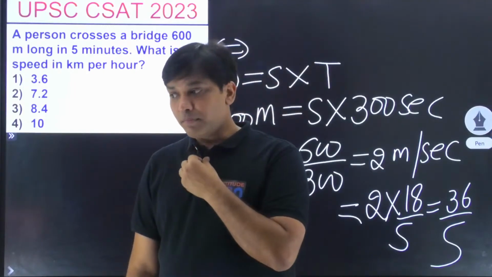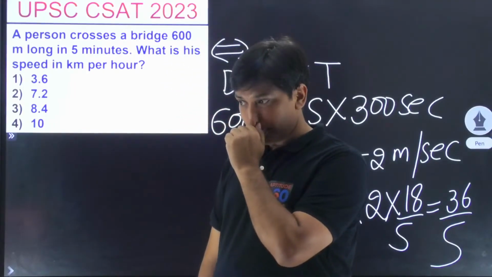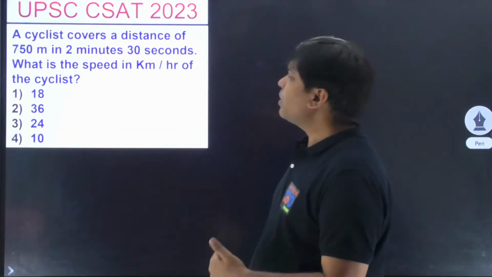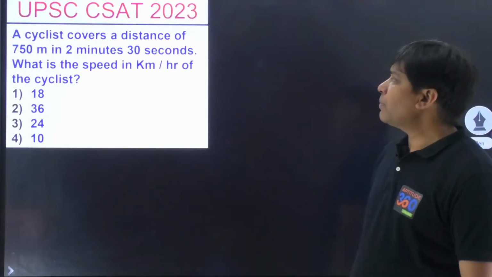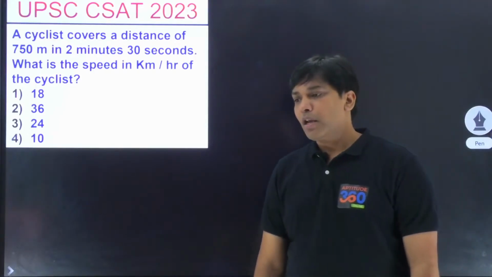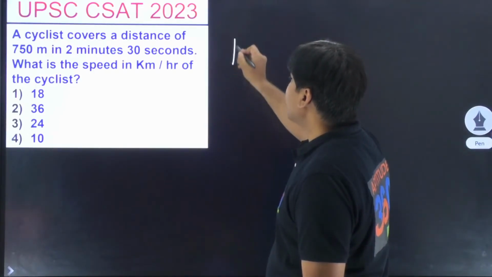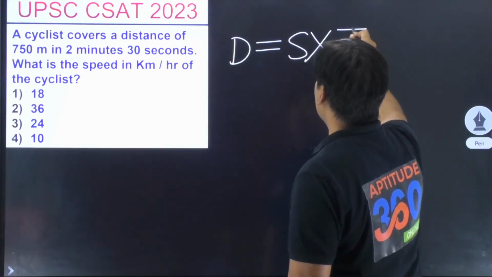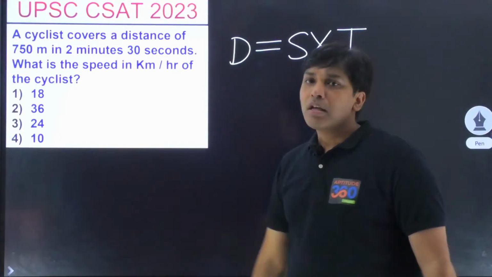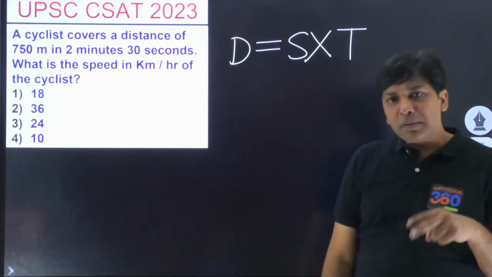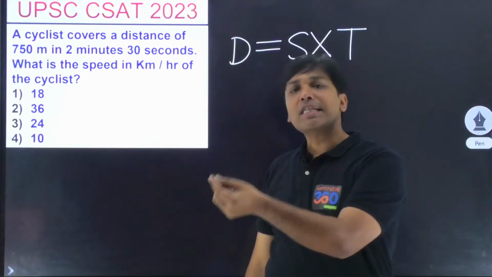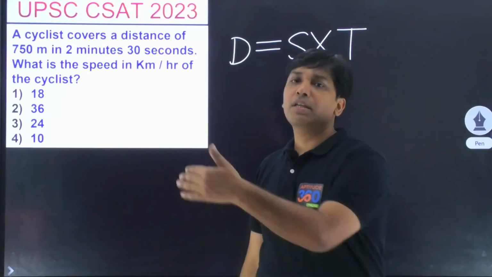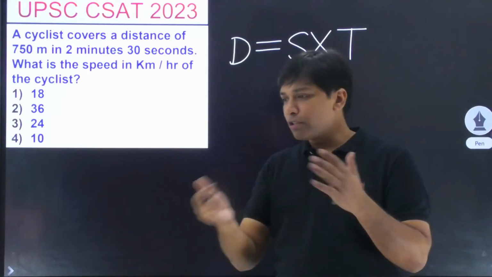Shivani, Darshana. Come on, this is a very simple problem. I hope you would be able to simplify this one also. What should you know? You should know that distance is equal to speed into time, and as of now, two things will be given to us, and the third variable we will have to find out. So distance is given, speed is given, they will ask us what is time, and so forth.